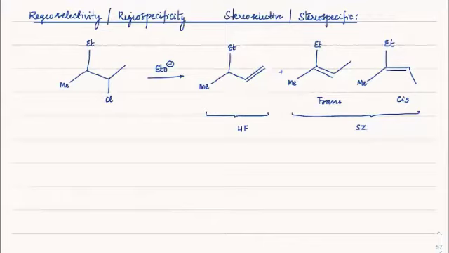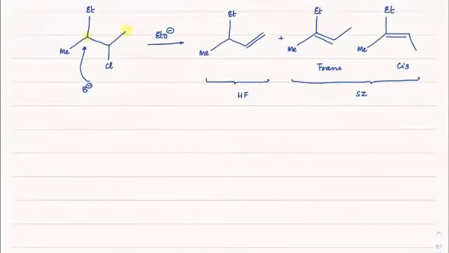I can say these two are Saytzeff and this one is the Hofmann product. So check out of these two regions, this is carbon 1, this is carbon 2. Out of these two regions, the major elimination means the base is mostly choosing this carbon. The base is always choosing this carbon, right? So that means it is very specific about an attack, at which carbon to attack. If you have multiple carbons, and out of those one carbon is being chosen more than the other, then we say it is a regiospecific mechanism.